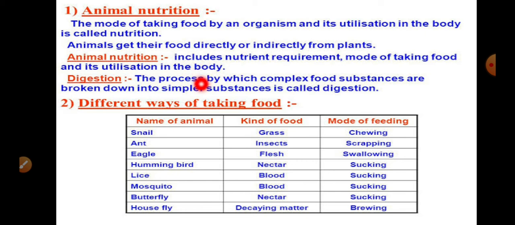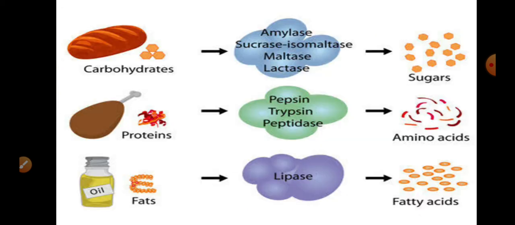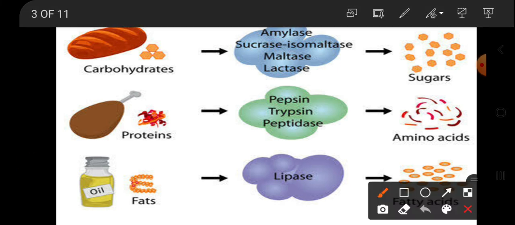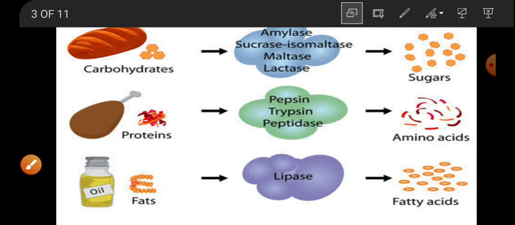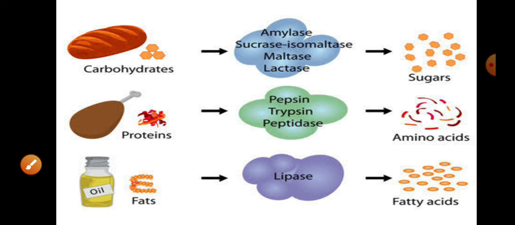As we are taking complex food materials, they must be broken down into simpler particles, and the process where complex food is converted into simpler particles is called digestion. In this digestion process, we will observe the involvement of enzymes.